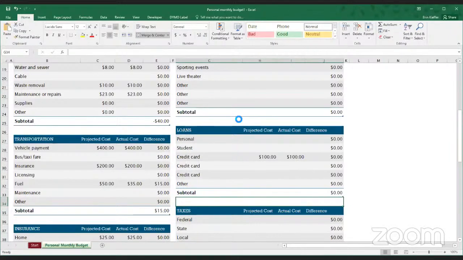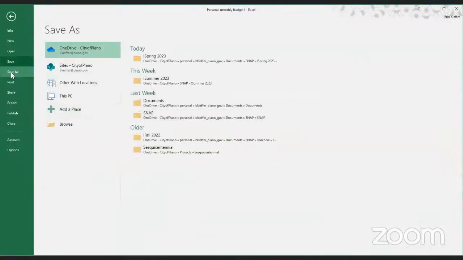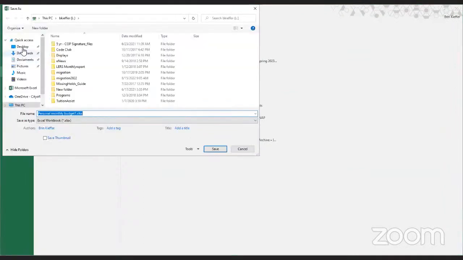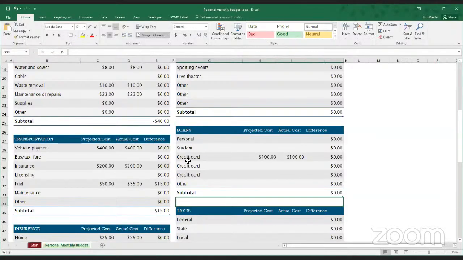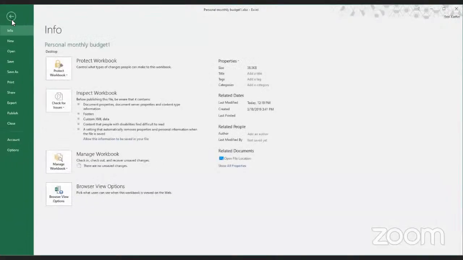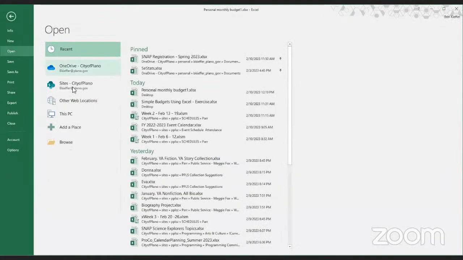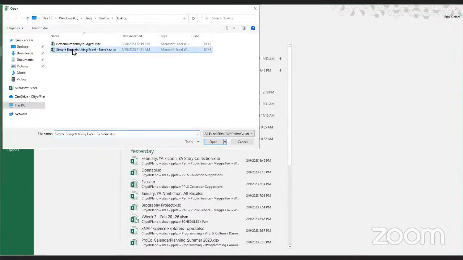I'm going to go ahead and save this spreadsheet to the desktop so that I can access it again if we want to come back to it. All right, there it is. So we'll go back to File, and I'm going to open the example from scratch spreadsheet to work through.